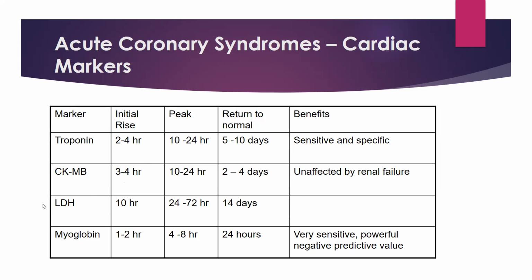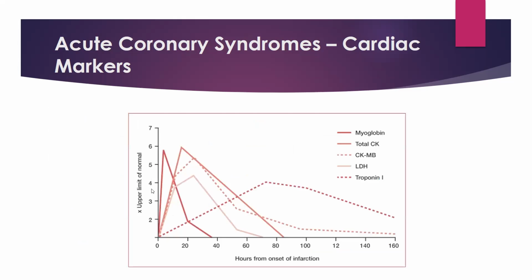Lactate dehydrogenase is an old cardiac marker, which we do not usually do in cardiac setups nowadays, and myoglobin starts rising very early in 1 to 2 hours, is very sensitive and powerful. So these are the patterns which you can see: myoglobin starts very fast, peaks very fast and then comes down very rapidly.